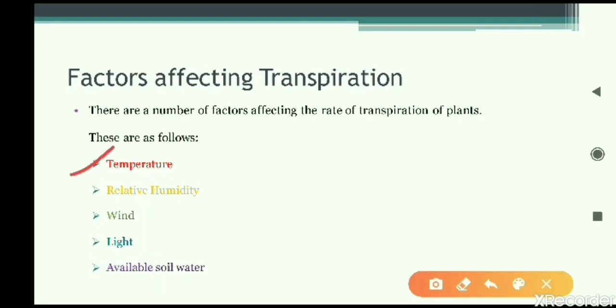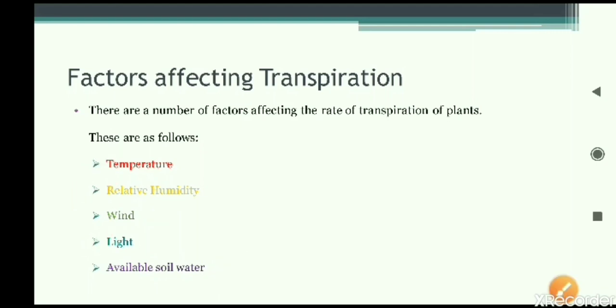First is the temperature of the surroundings, next is relative humidity, next is wind in the region, then the light availability, and available soil water, that is, how much water is available in the soil where the plant is growing. These are the 5 major factors. Many more are there, but these 5 are the major factors which affect the rate of transpiration. Rate of transpiration, in simple words, is whether the speed of transpiration is fast or slow. That will depend on these main factors.